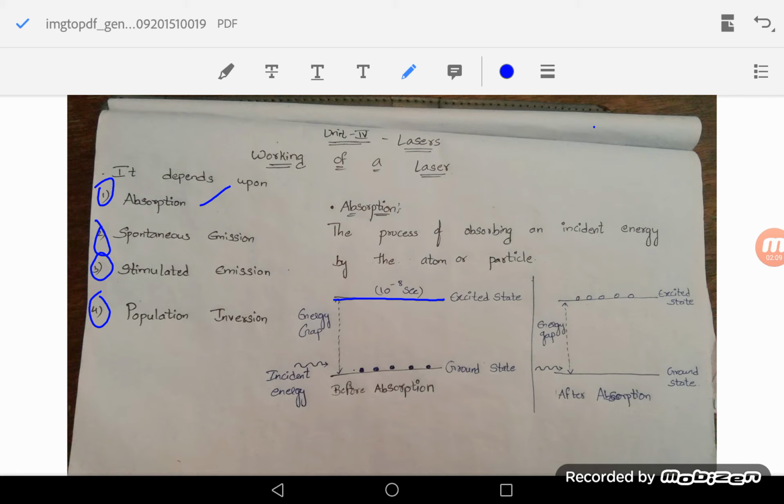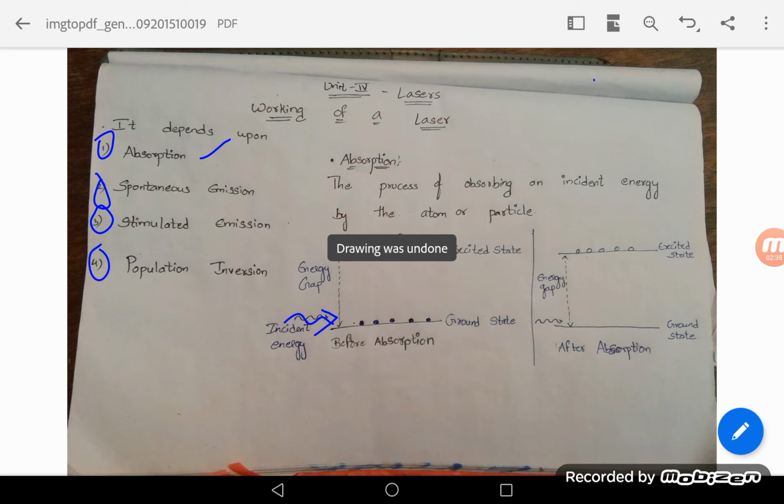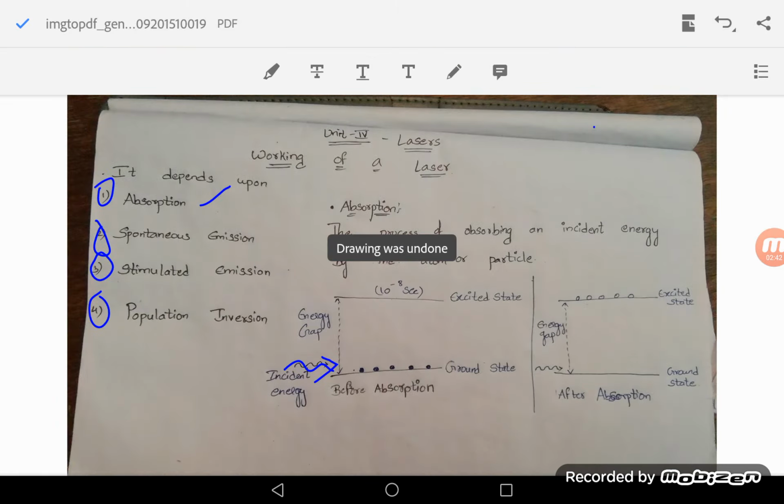We know that before absorbing any energy, or before we incident any energy, the atom resides in the ground state only. In the ground state only the atom will stay. So as we incident energy on the ground state, the atom will absorb our incident energy.